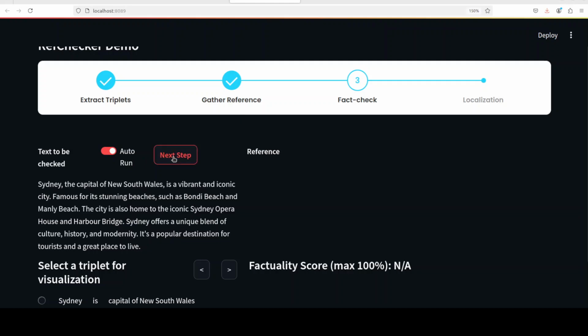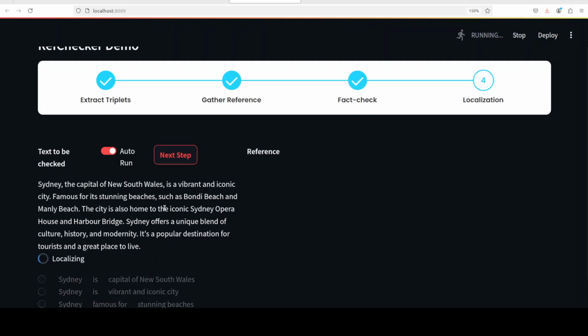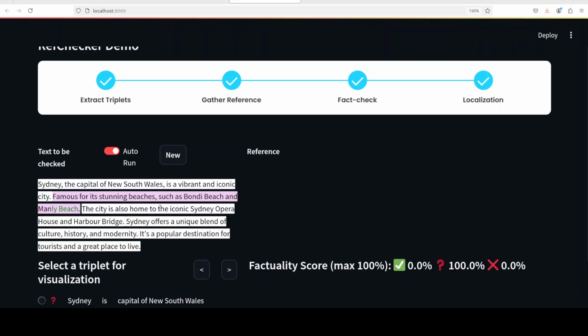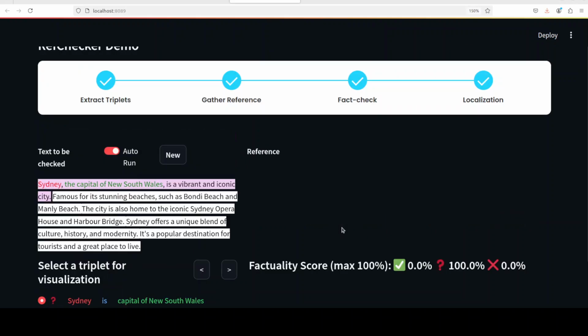And then we can do the fact checking. This is where it is checking the facts from the web by using that server, and it is grounding those facts, and there you go. So it is checking it, and if you select here, it is showing yes, everything looks good. It is also visualizing it here, and everything looks good.